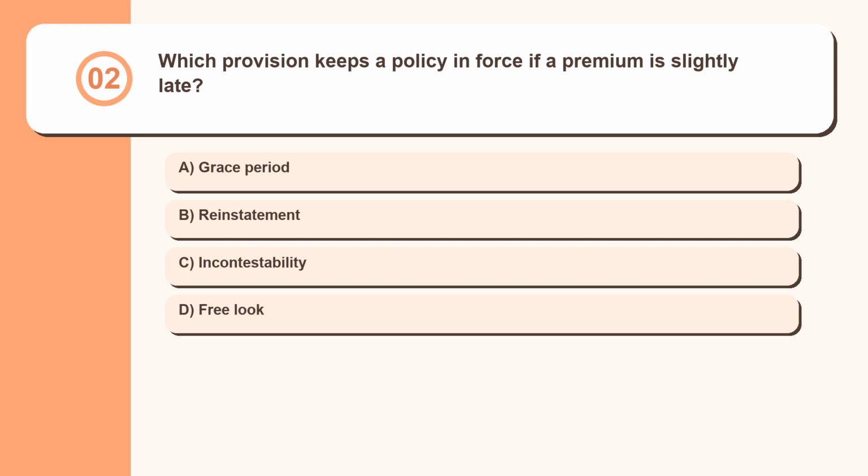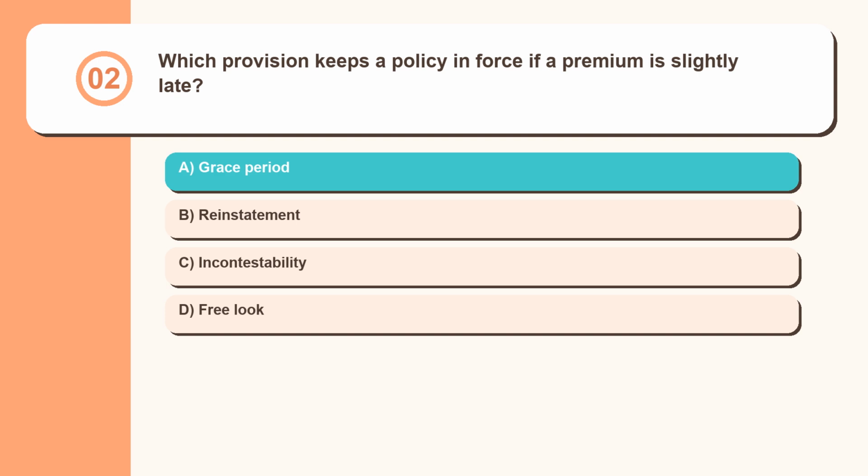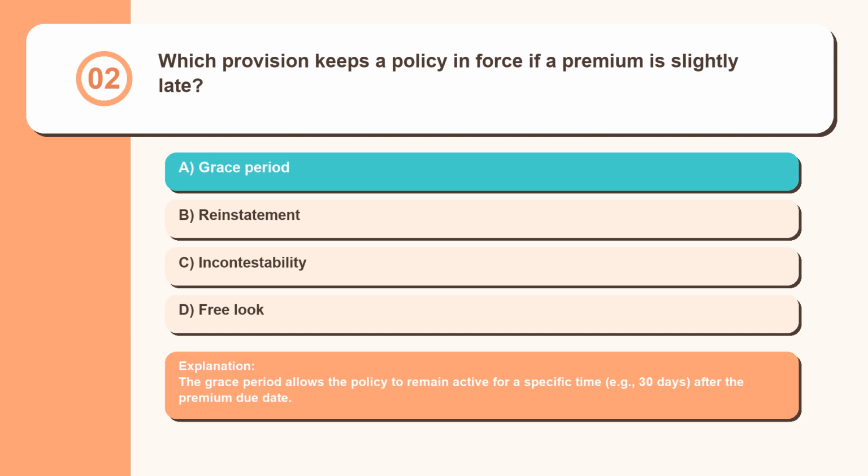Question 2. Which provision keeps a policy in force if a premium is slightly late? Grace period, reinstatement, incontestability, free look. The grace period allows the policy to remain active for a specific time, for example 30 days, after the premium due date.